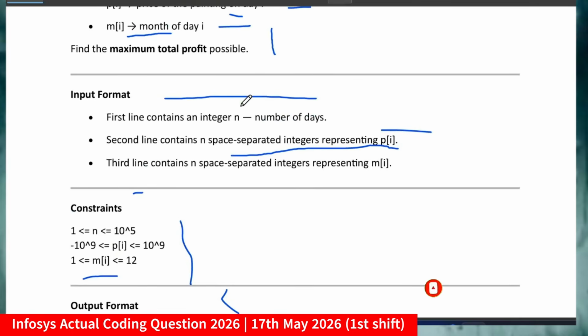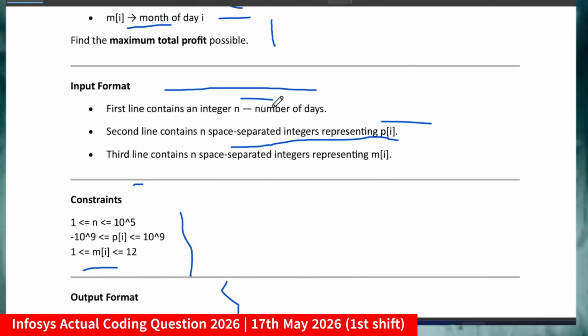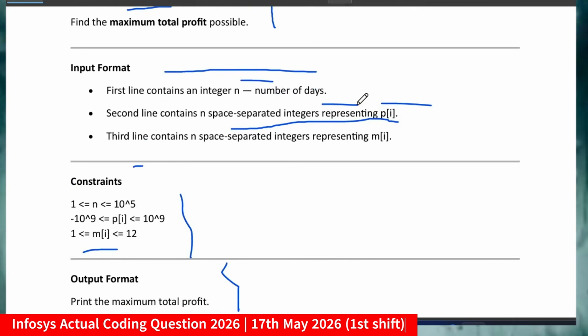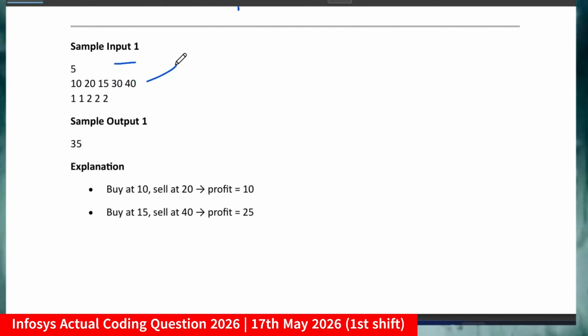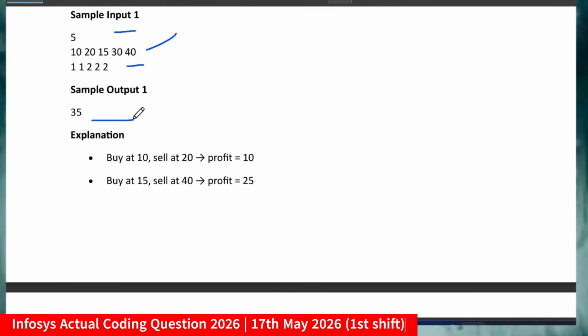The number of days, suppose 5, and the integer which will represent the price of day and month. So this is the price of day and the corresponding month. So the sample output you will be getting is 35. If you just read the explanation, you will get clarity why I am getting 35.